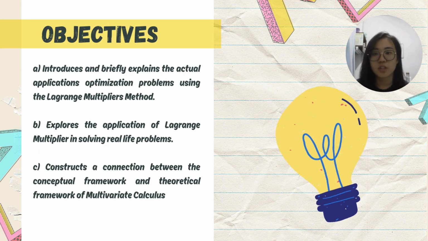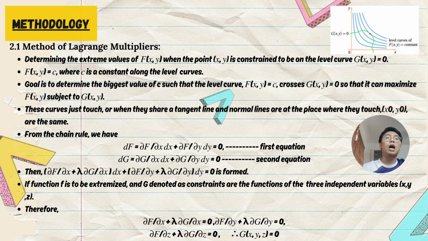There are three objectives for this assignment. First is to introduce and briefly explain the application of optimization problems using the Lagrange multiplier method. Second is to explore the application of the Lagrange multiplier in solving real-life problems. And the last is to construct a connection between a conceptual framework and the theoretical framework of multivariate calculus. Now, I will continue to present the methodology part.